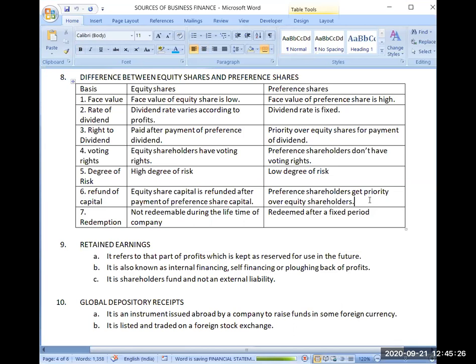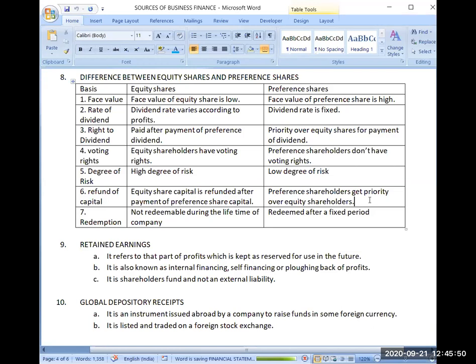Please note it down so that you will be able to clear this with the help of this example. So when I am closing the company, my liability towards preference shareholders is rupees 80, and my liability towards equity share capital is rupees 100. This point is clear till here.